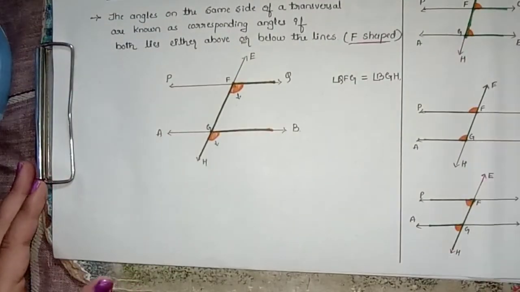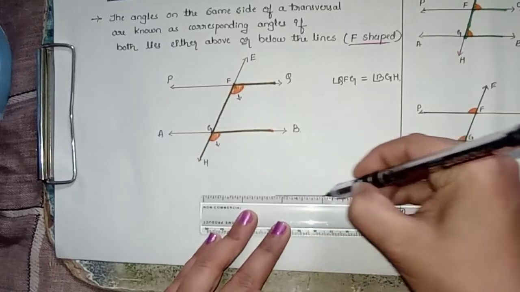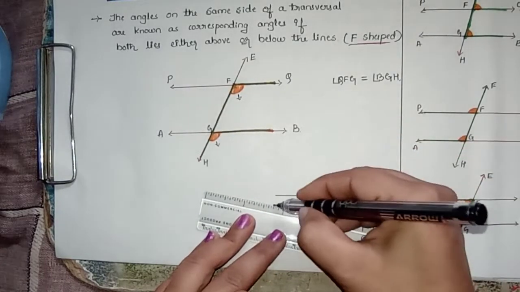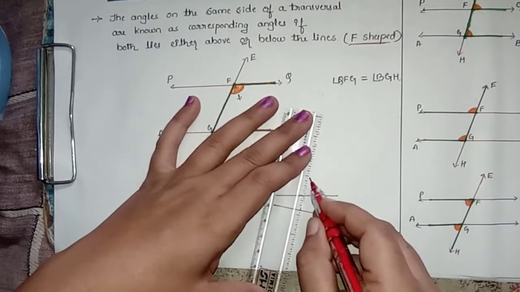For example, I'll show you with the diagram. If lines are not parallel, you can see it very clearly here.